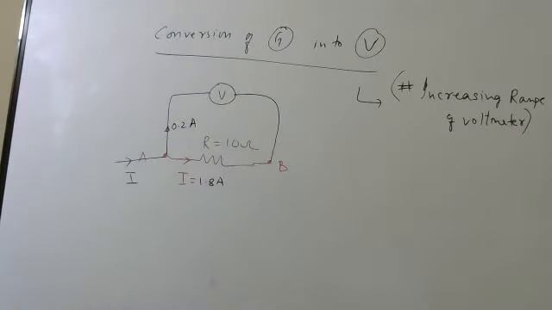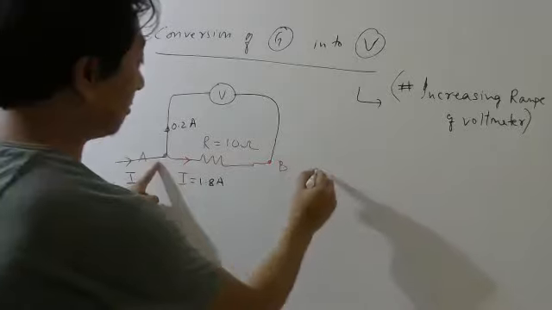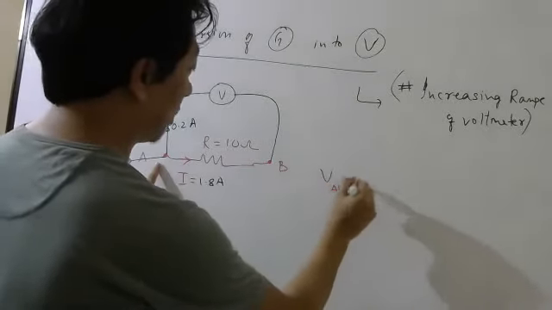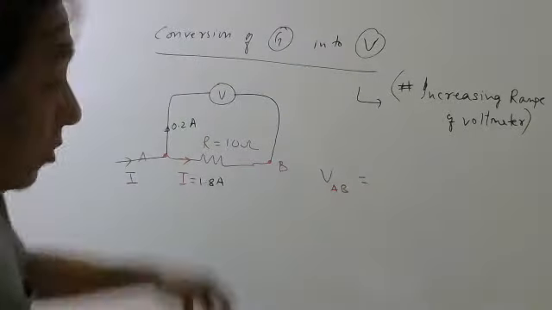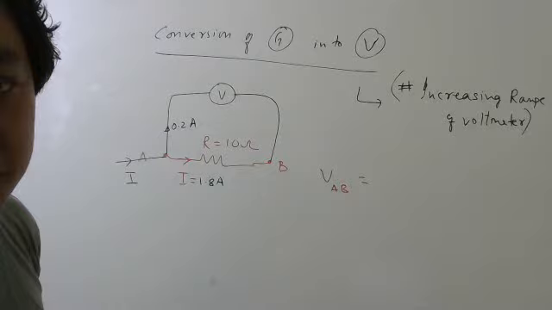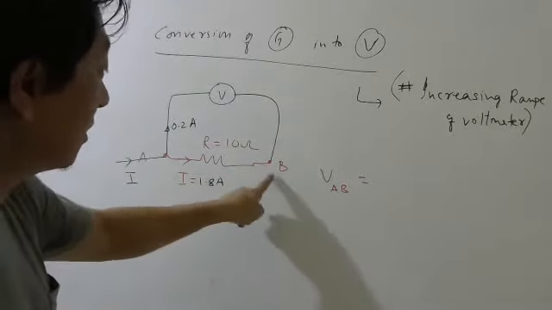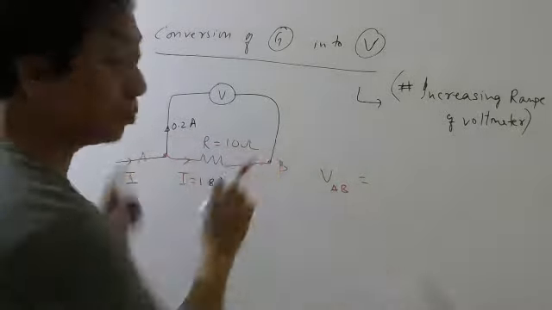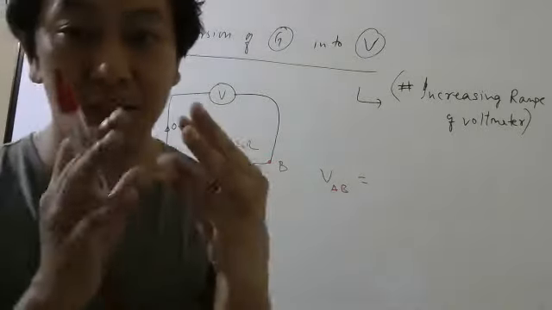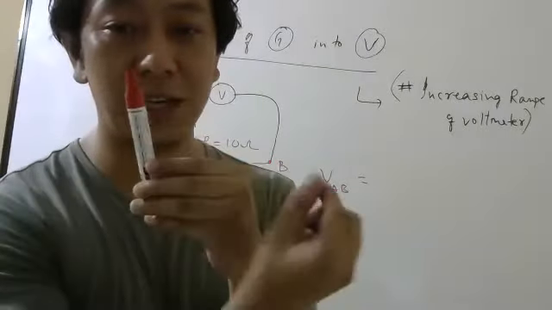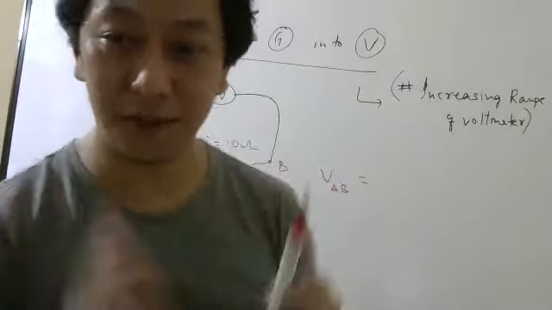But now, what will be the voltage measured? What is the potential difference now? Once you put voltmeter in parallel, because voltmeter should measure potential difference between 2 points, it is connected between those 2 points. So basically, if this is voltmeter, it measures potential difference between this point and this point.